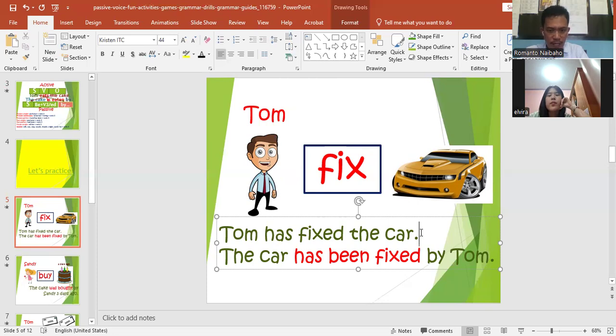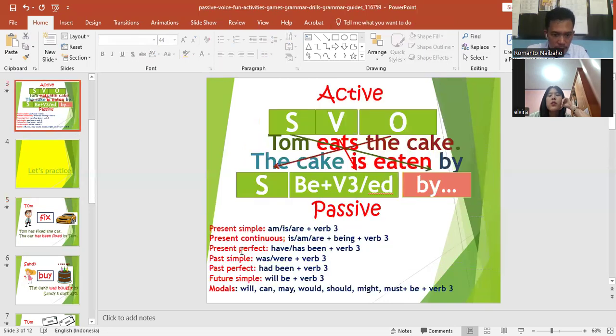So Tom has fixed the car. When we change into passive, the car becomes the subject. So it becomes the car has been fixed. So look at this, present perfect.